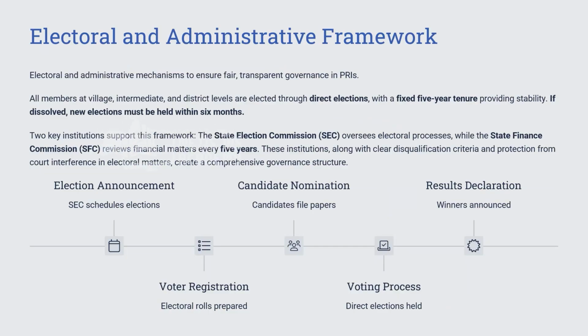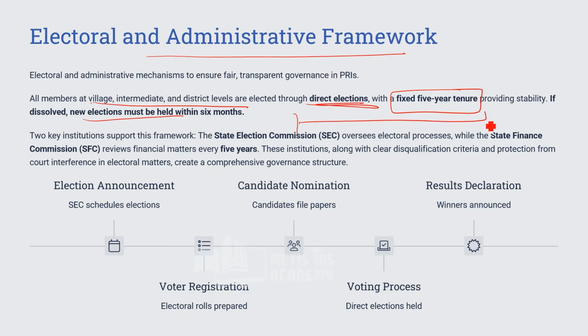Next, how the electoral administrative framework works. We have seen that direct election has to take place at all three levels. The tenure is 5 years, and before completion of 5 years, fresh elections have to take place if the panchayat is dissolved.